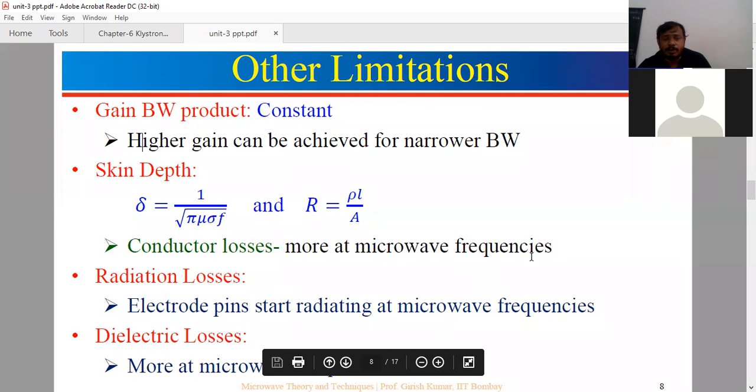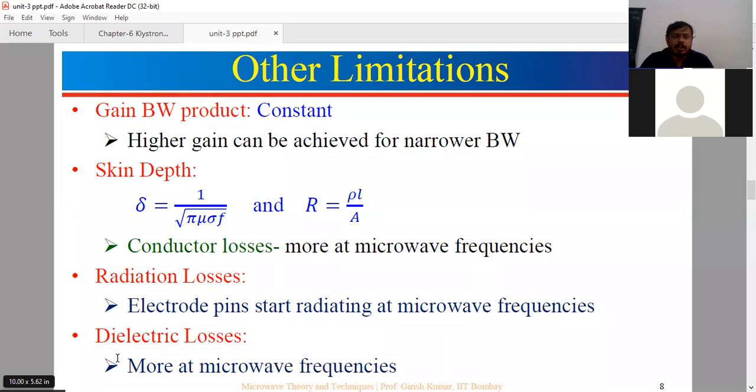Conductor losses are more at microwave frequency range. Electrode pins start radiating at microwave frequency range, and dielectric losses are also more. That means the traditional conventional tubes we used earlier, before the development of klystron tubes, are not up to the mark in the microwave frequency range.